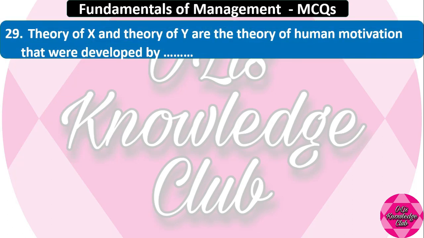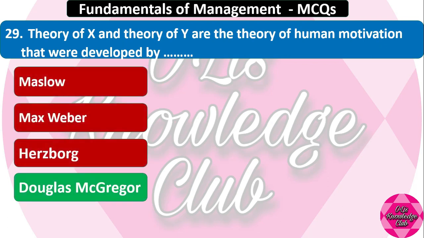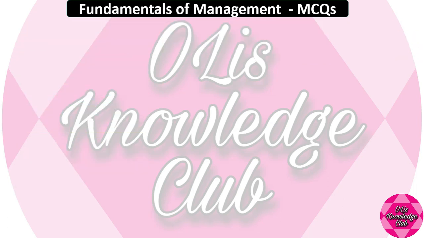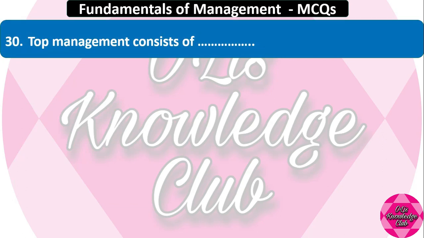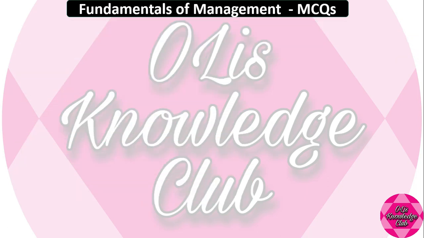Theory X and Theory Y are the theories of human motivation that were developed by Maslow, Max Weber, Horsburgh, Douglas McGregor. The right answer is Douglas McGregor. Top management consists of financial manager, personnel manager, board of directors and the chief executives, sales manager. What is the right answer? The right answer is board of directors and chief executive.